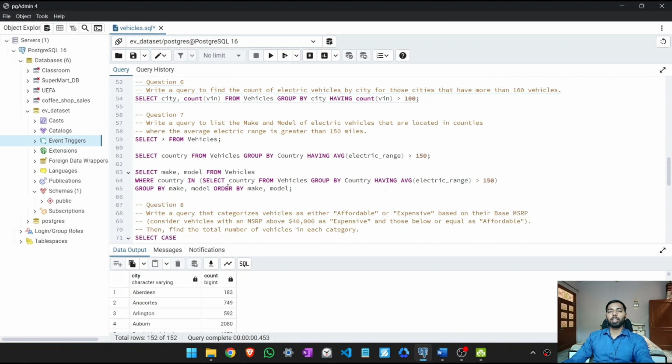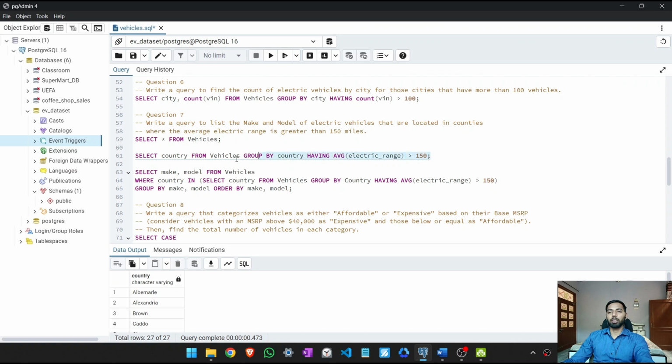So for this, first we select the country from vehicles group by country. Yes, we will do small letter. Having average electric range greater than 150. So let's run it. So this is the list of all the countries where the average electric range is greater than 150. Now we give this in our next query. So select make and model from vehicles where country in the countries that belong in this table.